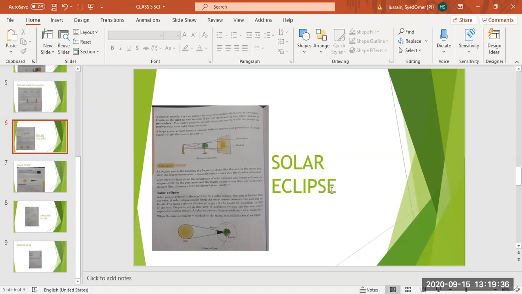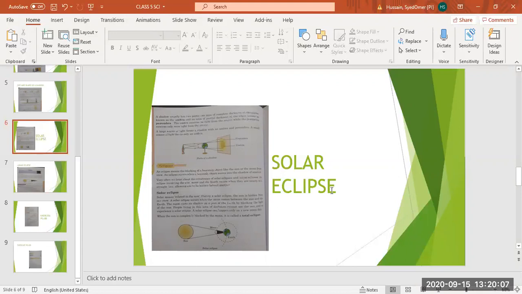So very often you have heard about solar eclipses and lunar eclipses. You have also seen a solar eclipse which was recently. There was a solar eclipse in the previous 1 or 2 months. So what happened on that day? We can't see the sun properly. Means a part of the sun is hidden from us. Means the sun was half or a quarter. So these are the eclipses: solar eclipse or lunar eclipse.